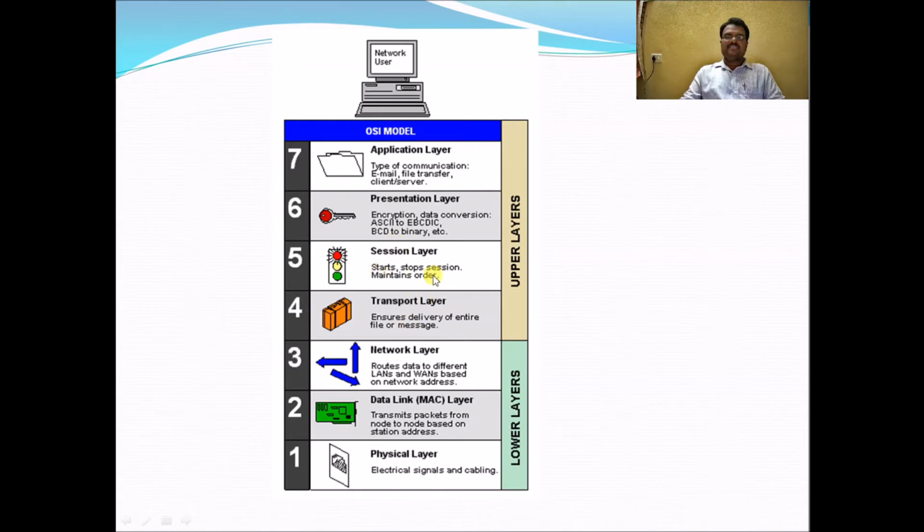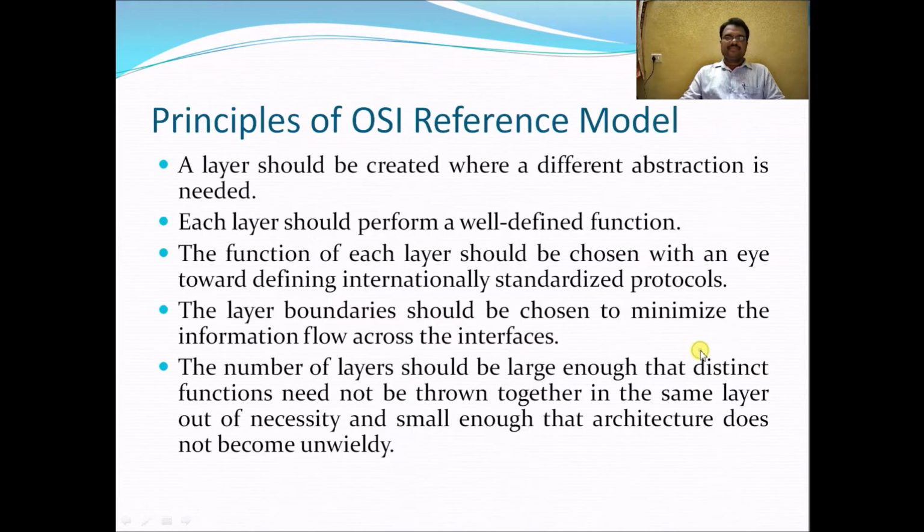The session layer starts and stops sessions and maintains the order of the data packets. The presentation layer contains encryption and data conversion, such as ASCII to EBCDIC and BCD to binary. In the application layer, email, file transfer and client server communication take place. So this is the structure of the 7-layer OSI model.